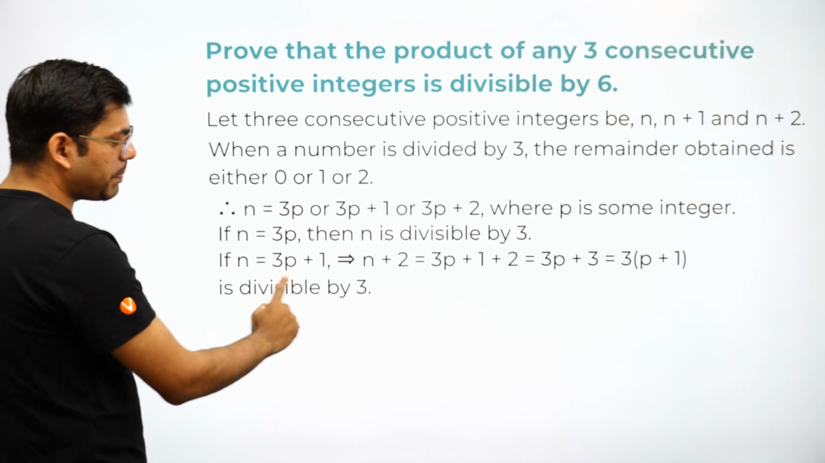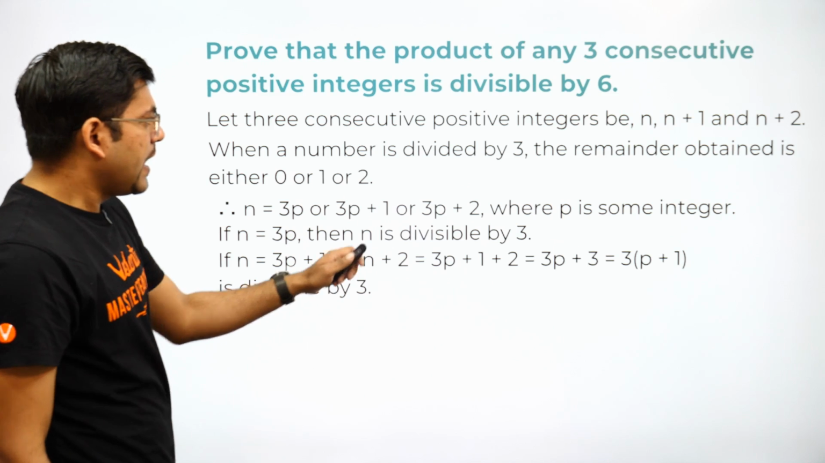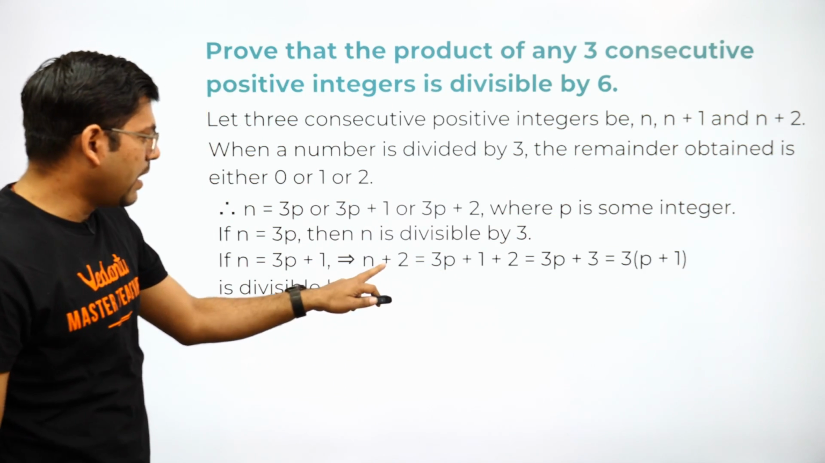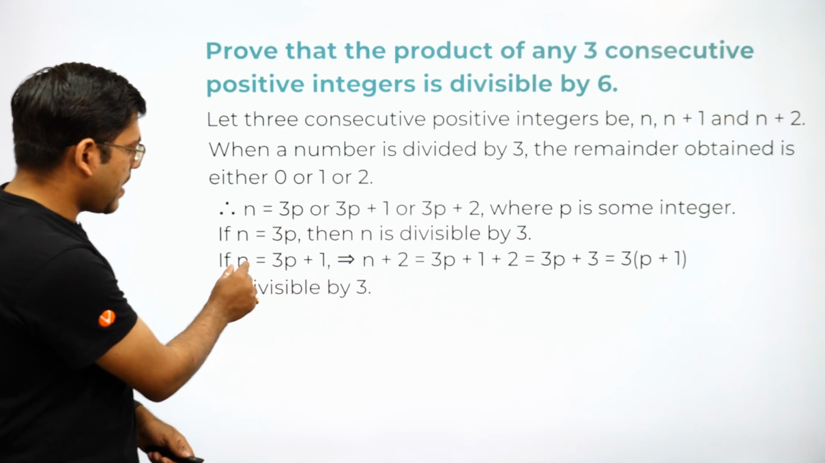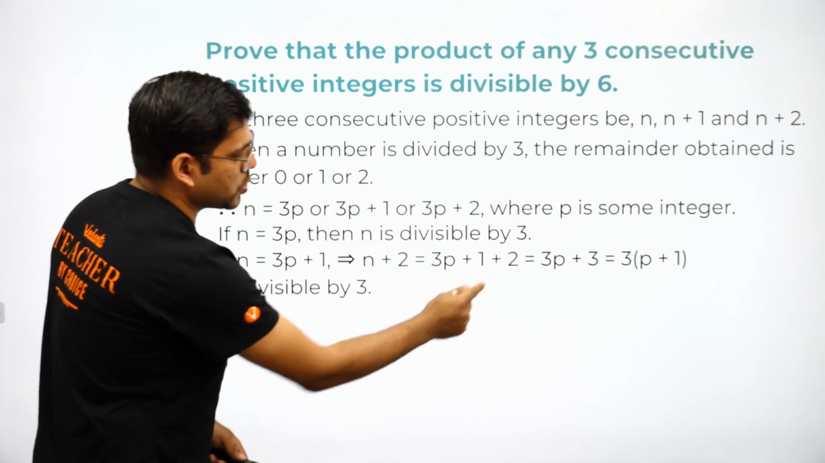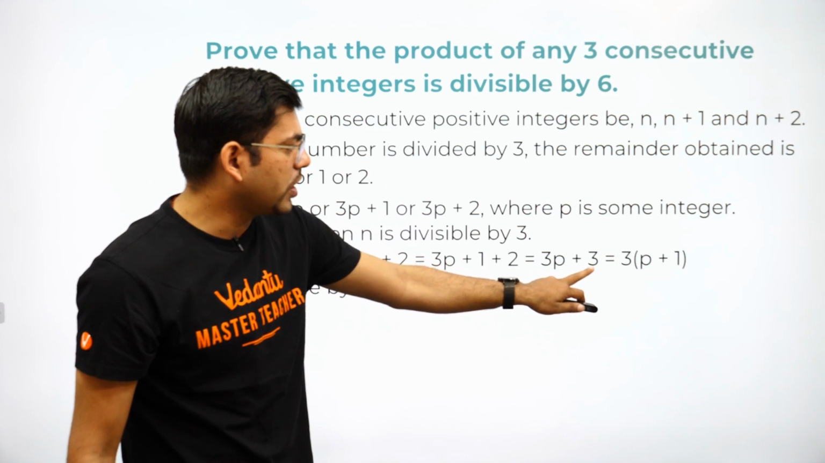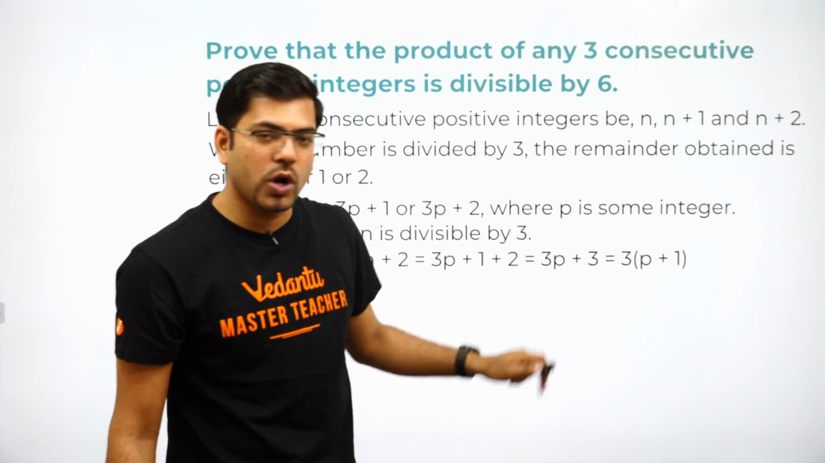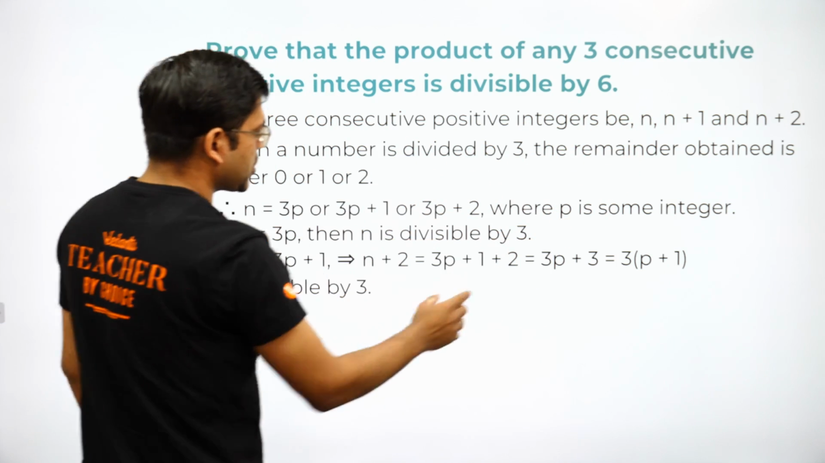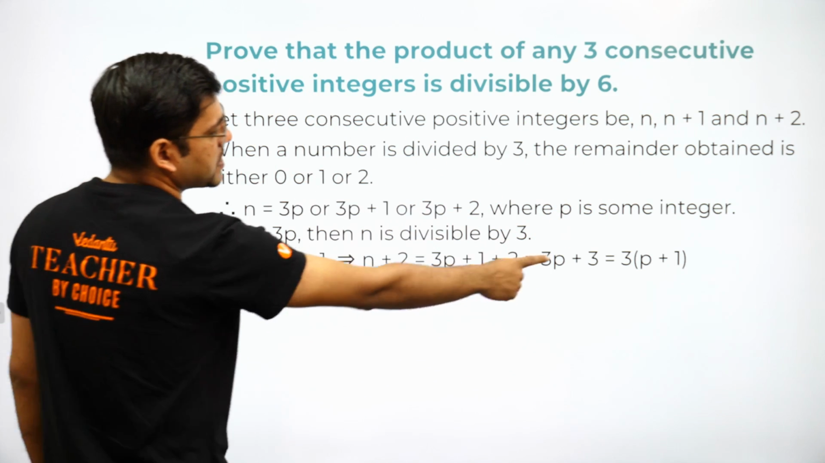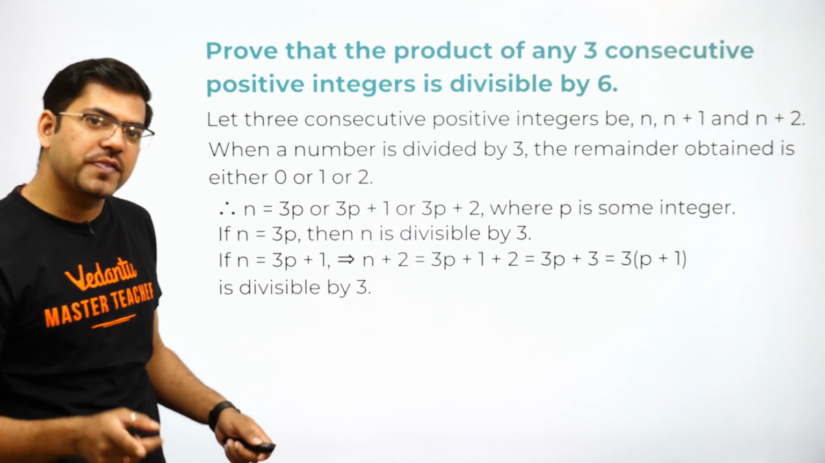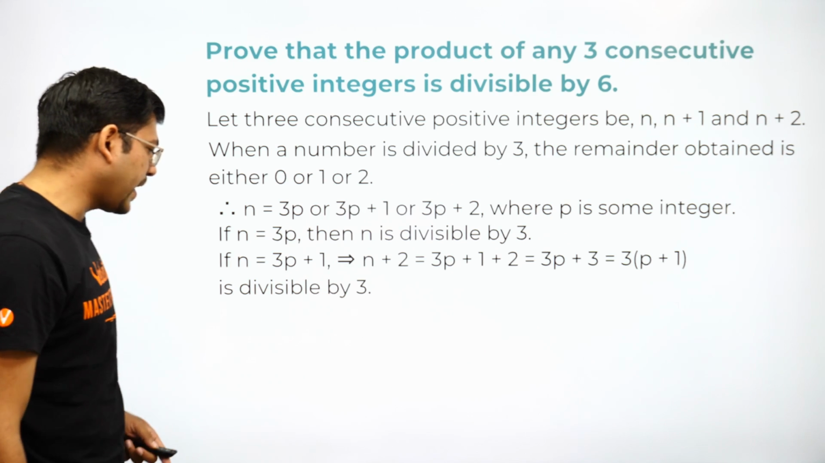So if n is equal to 3p plus 1, this implies that out of these numbers n, n plus 1 and n plus 2, the third number n plus 2, if I put the value 3p plus 1 here, is 3p plus 1 plus 2, which comes as 3p plus 3. And here we are getting 3 as common. So out of these numbers, the third number n plus 2 is divisible by 3. I have written that this is divisible by 3. Now moving on to the next.